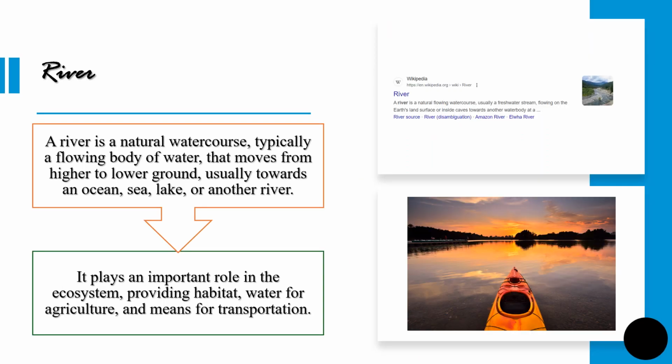Based on several sources such as Wikipedia and others, we can define a river as a natural water course. Typically, we can call it a flowing water body which flows from a higher elevation to a lower elevation, generally towards the ocean, sea, lake, or another river. It also plays a very important role in establishing an ecosystem, providing habitat, water for agriculture, and a means for transportation.